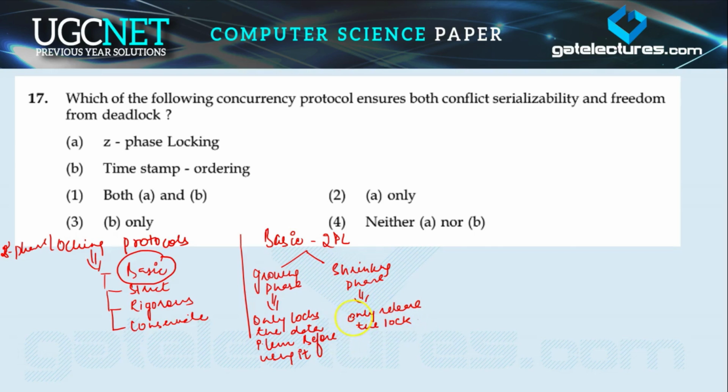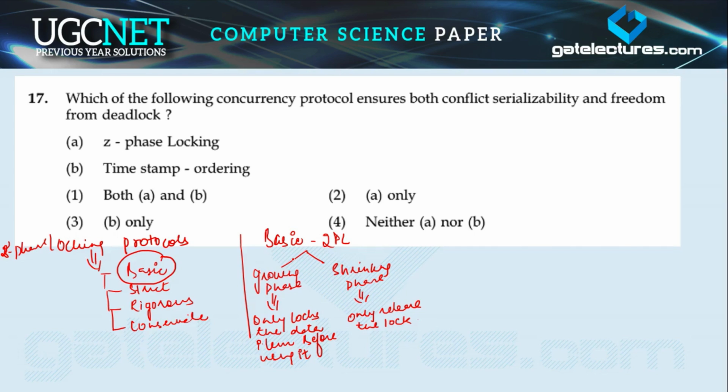Now a schedule under the two-phase locking protocol is guaranteed to be a conflict serializable schedule. Just keep this point in your mind: a schedule which follows the two-phase locking protocol is guaranteed to be conflict serializable, right?